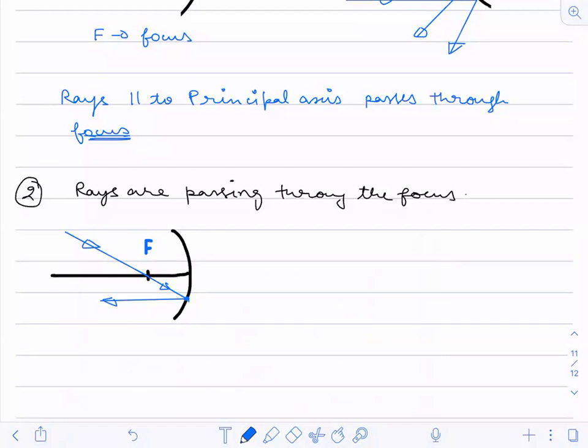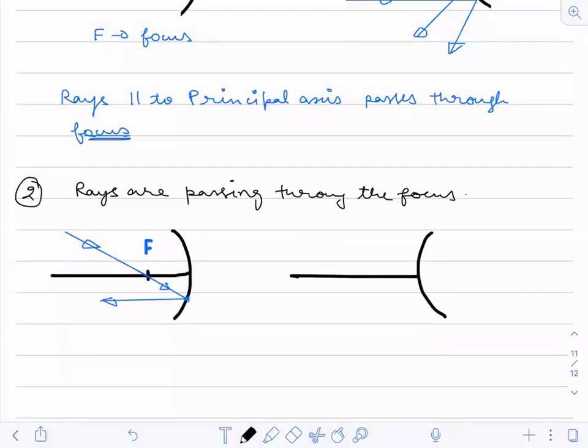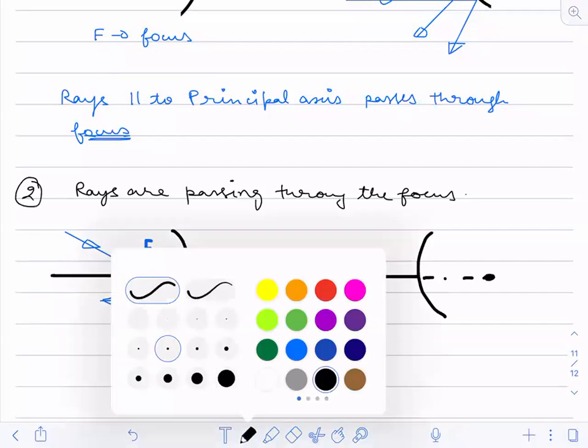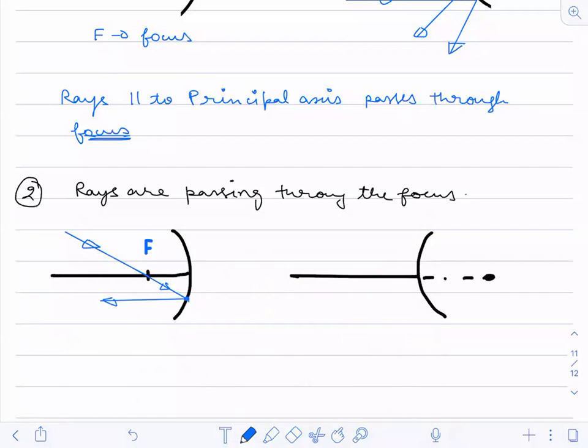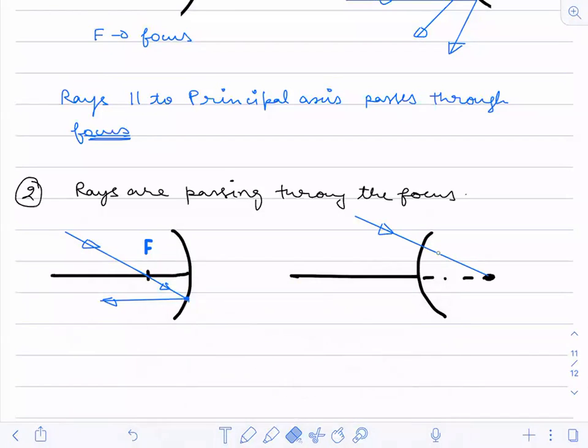Similarly, if I have a convex mirror, let us assume its focus is at this point. Now suppose the ray is passing like this, and it would appear that it would pass through this focus point F. After reflection, what will happen to this?